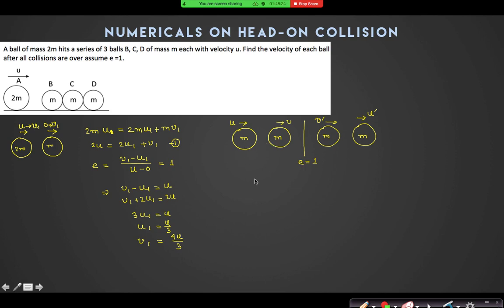Suppose I conserve linear momentum: mu plus mv is equal to mu prime plus mv prime. Yes, sir. So u plus v equal to u prime plus v prime. Also, as e equal to 1, is it u prime minus v prime divided by v minus u?